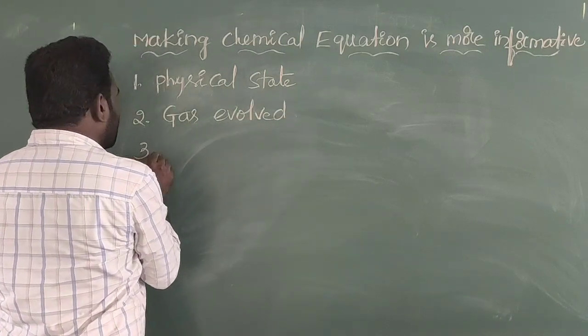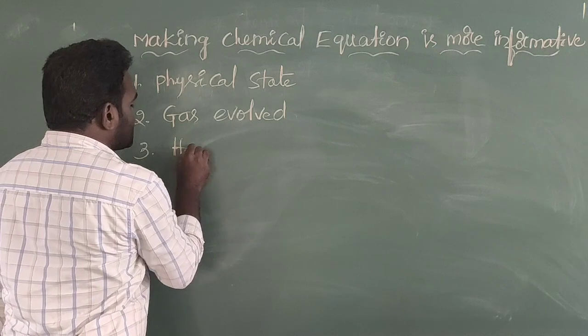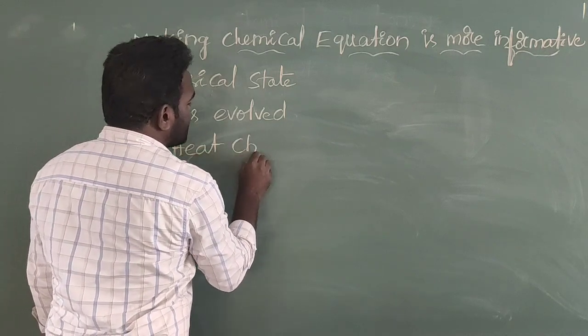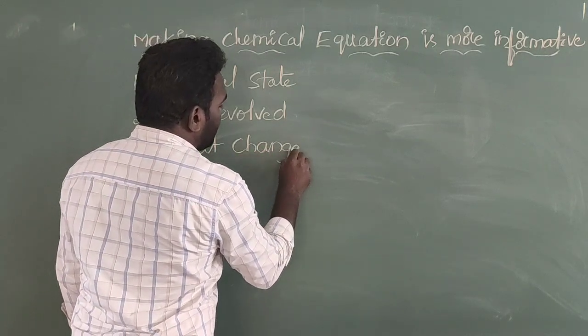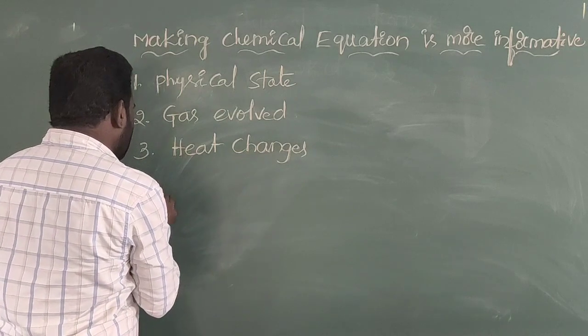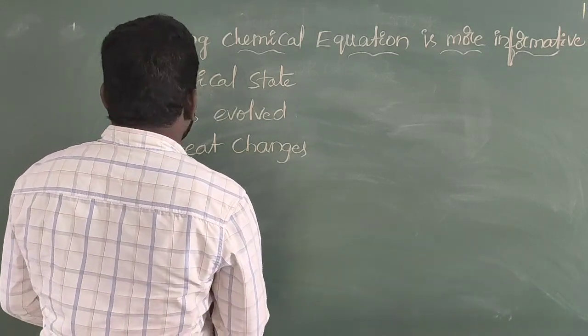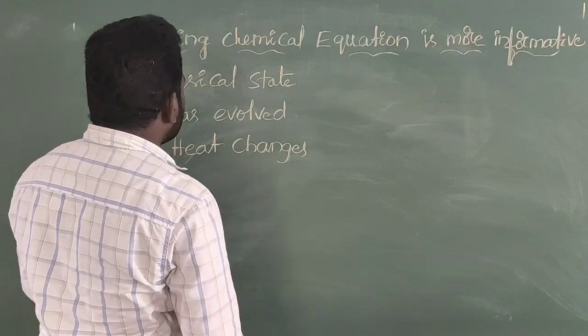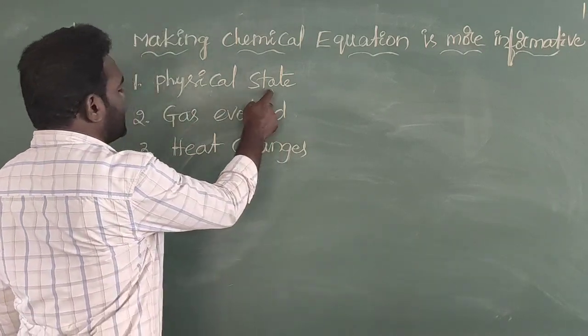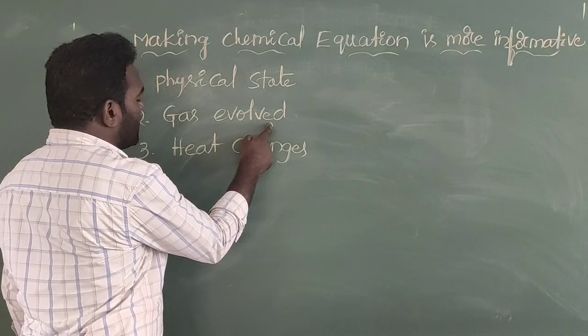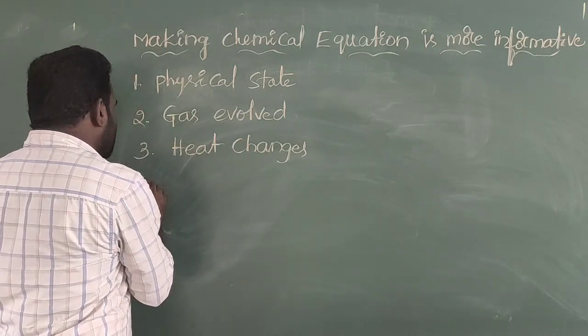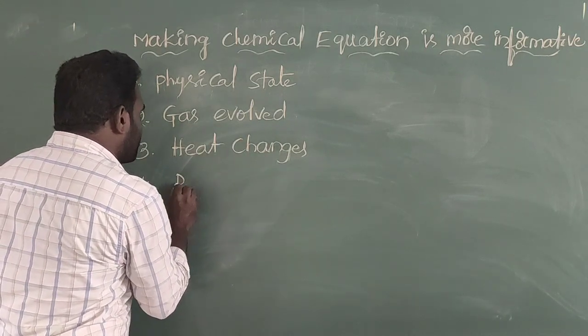The third one is called heat changes. And the fourth one is called precipitate formed.